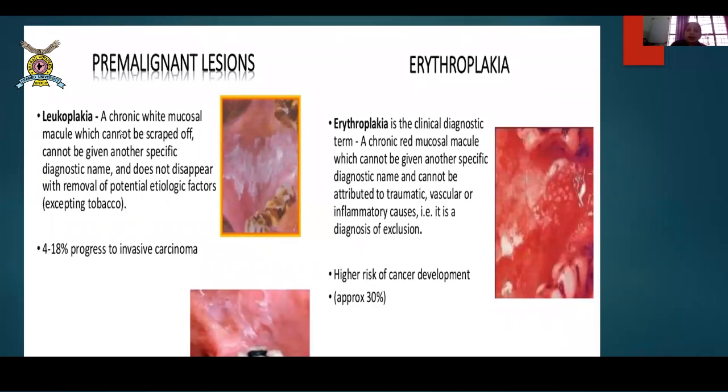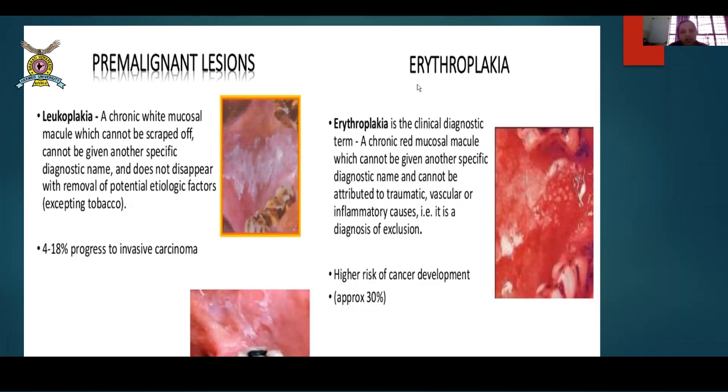So now in pre-malignant lesions, leukoplakia, these are chronic white mucosal maculae which cannot be scraped off. If you try to remove it, it doesn't come off; it appears like a map on the mucosa. Okay, it cannot be given any other specific diagnostic name and does not disappear with removal of potential etiological factors. That means even if you stop chewing tobacco, it doesn't go away. Here it is written excepting tobacco, but no, it still doesn't go that easily. Okay, 4 to 18% progress to invasive carcinomas. They can land up in that.